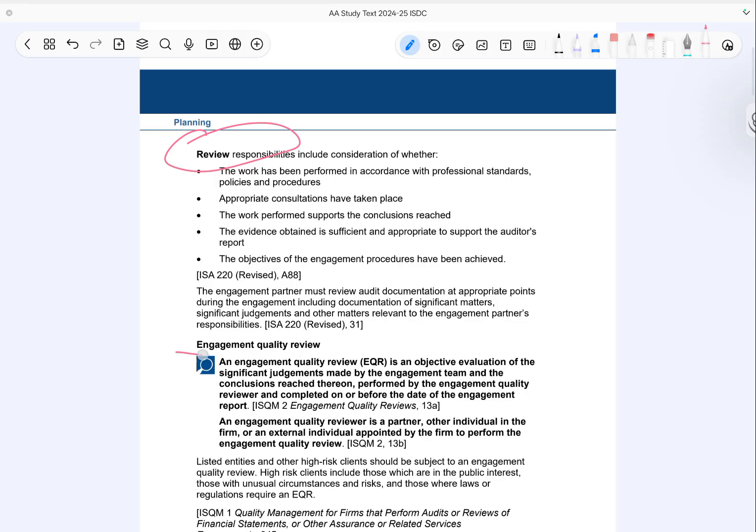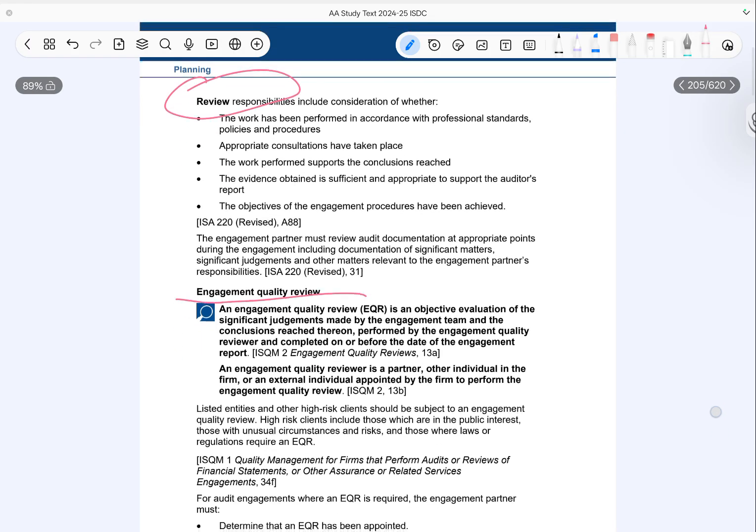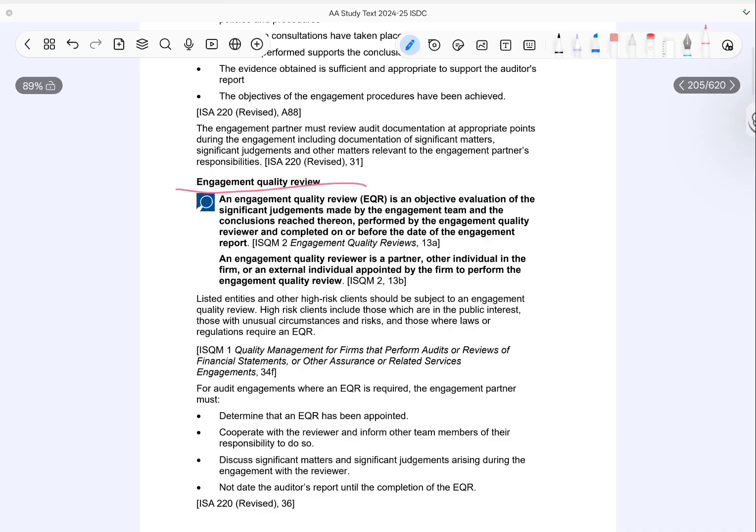Now, about engagement quality reviews. An EQR is an independent evaluation of the significant judgments made by the audit team and the conclusions reached. This review is performed by a separate individual known as the engagement quality reviewer.